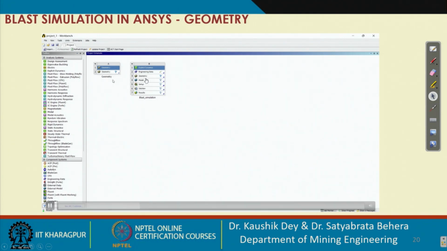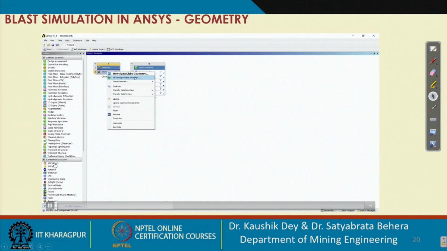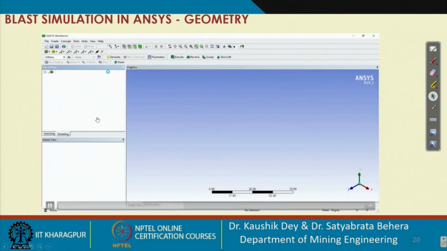One more thing, here also you can do the geometry part, otherwise you can create one separate system for a better workflow in ANSYS. You can get the geometry and engineering data separately in that system. You can drag that system and define the geometry there. So this is the geometry section of the ANSYS design module.